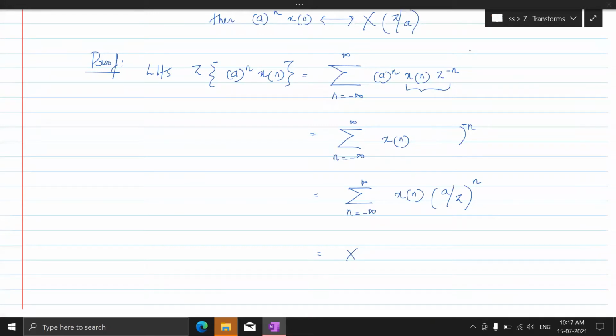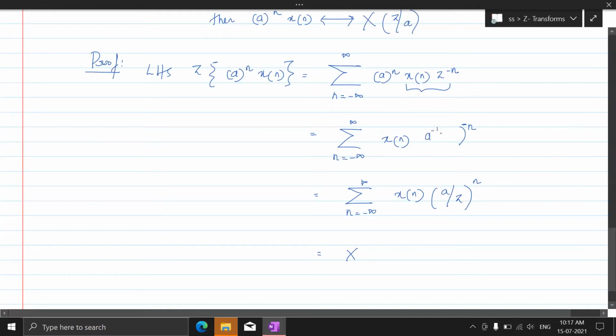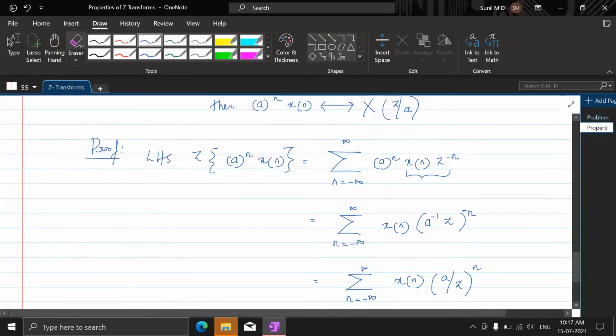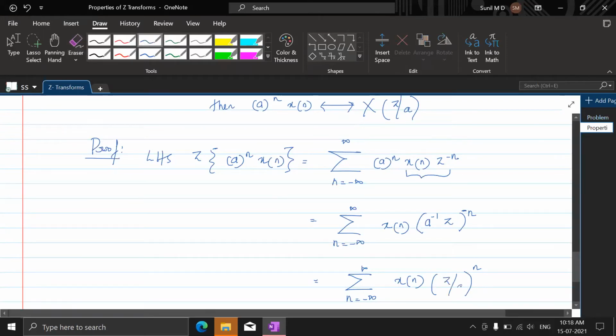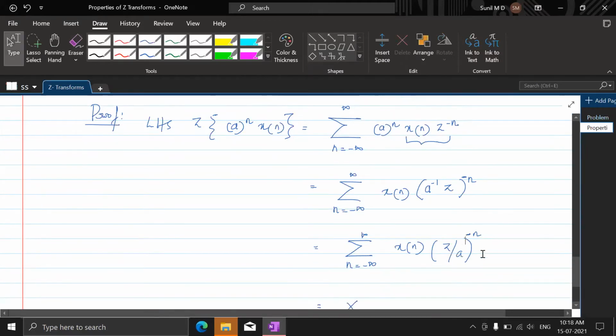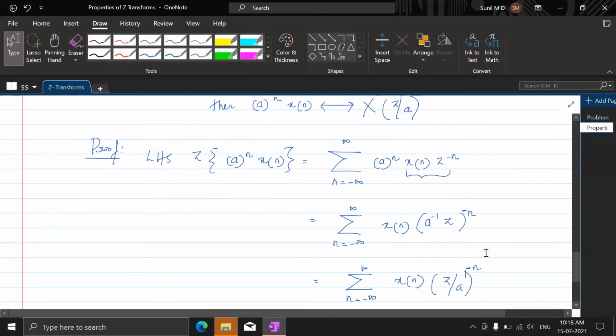Here, this can be written as a inverse z to the power minus n. That's why in this, what you will have is z by a to the power minus n. Fine, now it is in this form.